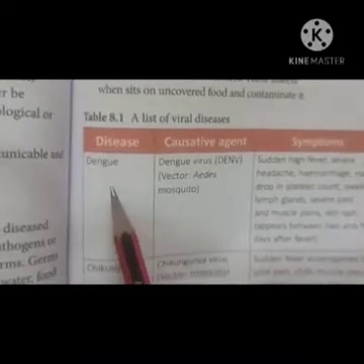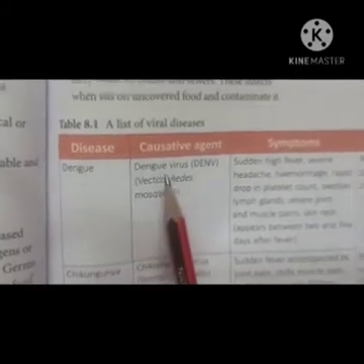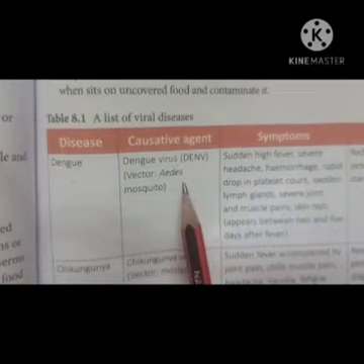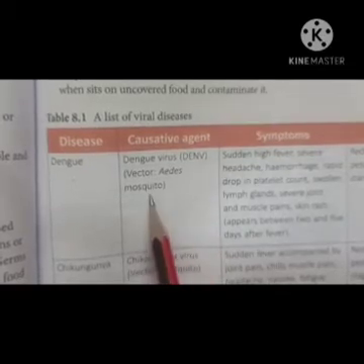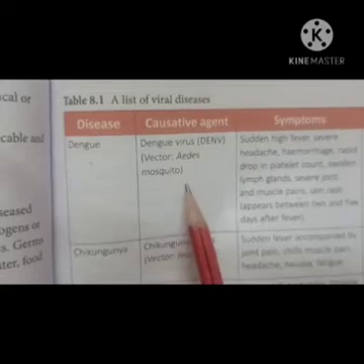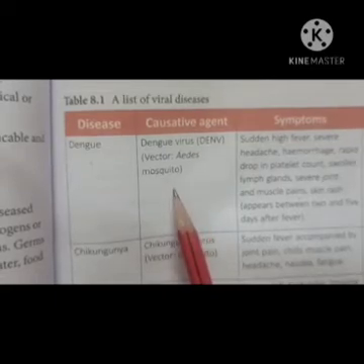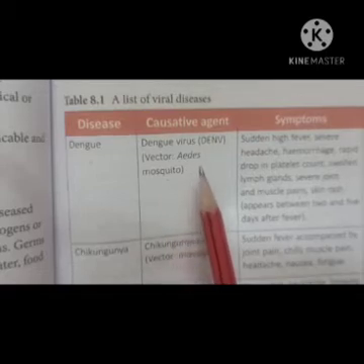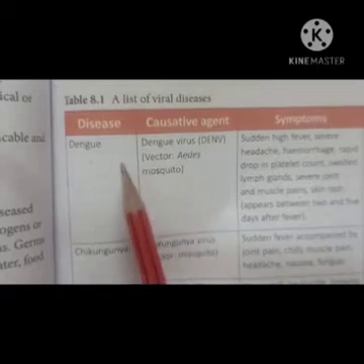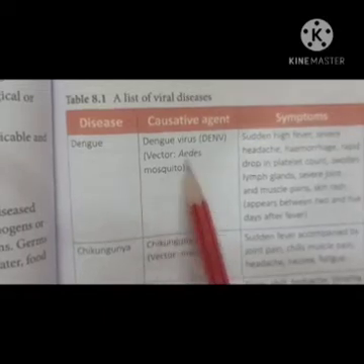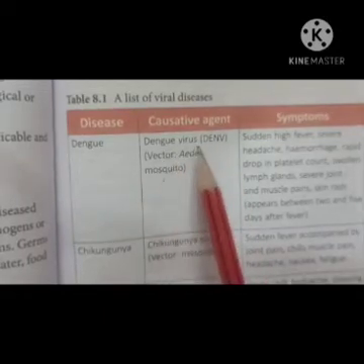Now the first viral disease is your dengue. Dengue is caused by the dengue virus and its vector is what? Aedes mosquito. Vectors are the organisms which carry germs from a source of infection, but they themselves do not get the infection, right? So what is the vector of dengue disease? That is your Aedes mosquito, and the causative agent is actually the dengue virus.